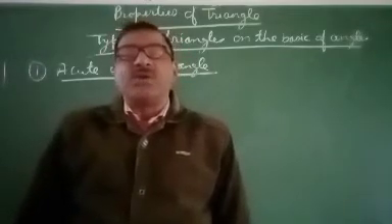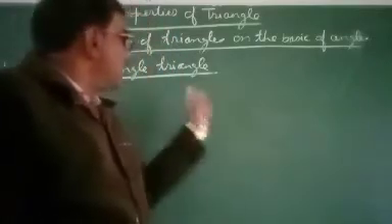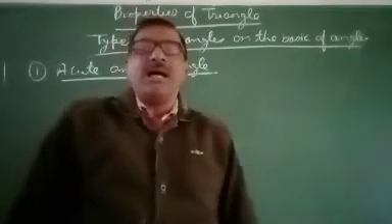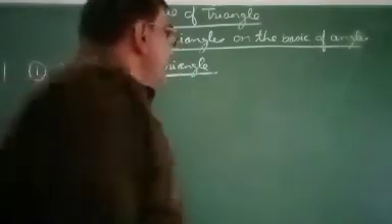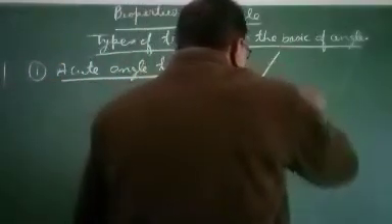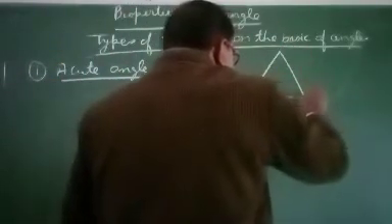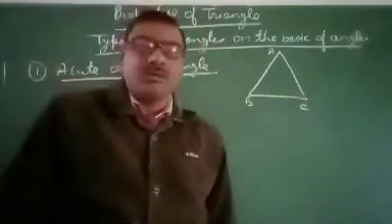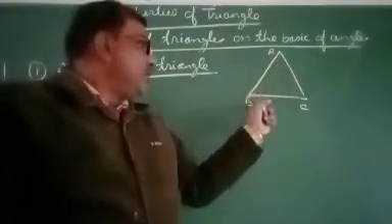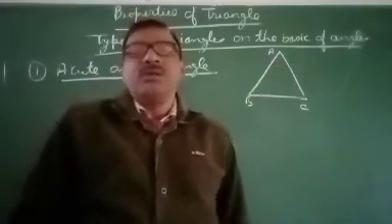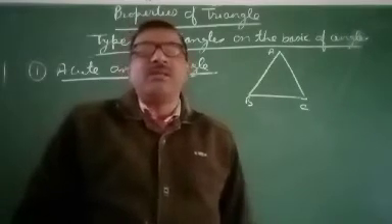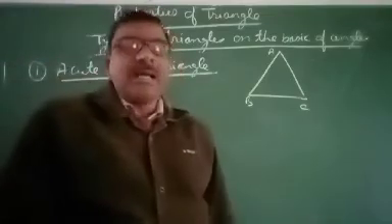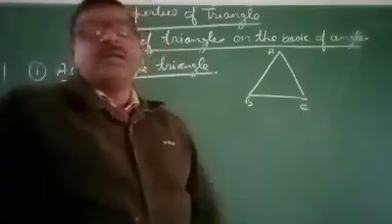So, acute angle triangle means triangle in which each angle is acute. Suppose that this is acute angle triangle. If ABC is acute angle triangle, then angle A, angle B, angle C must be less than 90 degree but greater than 0 degree. So acute angle triangle means all angles will be acute in the triangle.